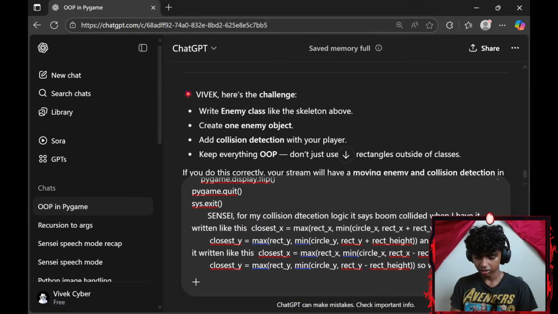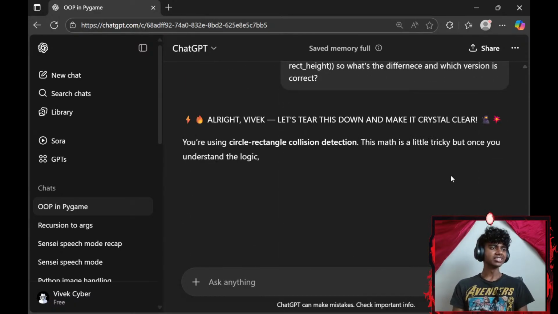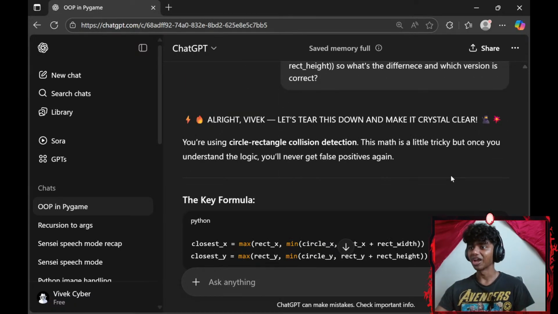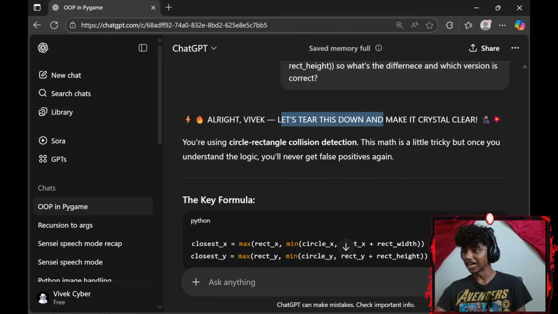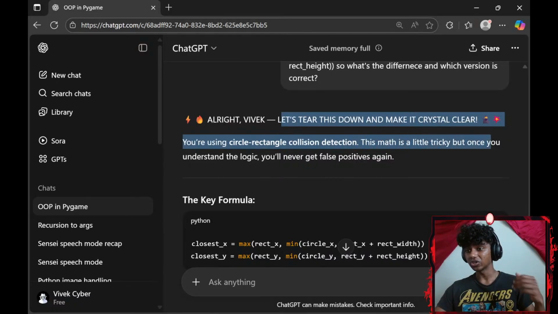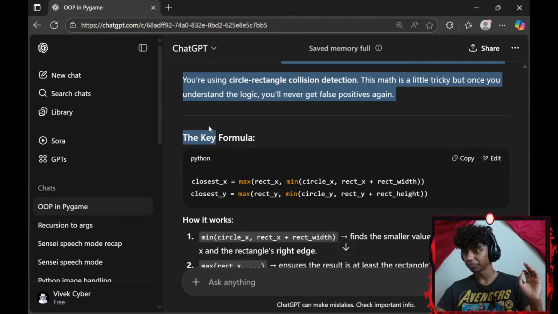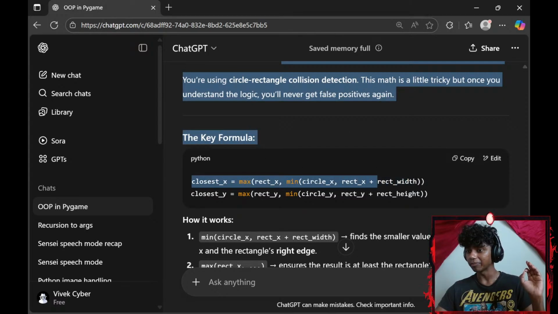Okay, so what's the difference and which version is correct? Here, Howling Dark, I appreciate you joining the stream. Alright Vivek, let's tear this down and make it crystal clear. You're using circle-rectangle collision detection. This math is a little tricky, but once you understand the logic, you'll never get a false positive again. The key formula. Okay, so it should be plus.